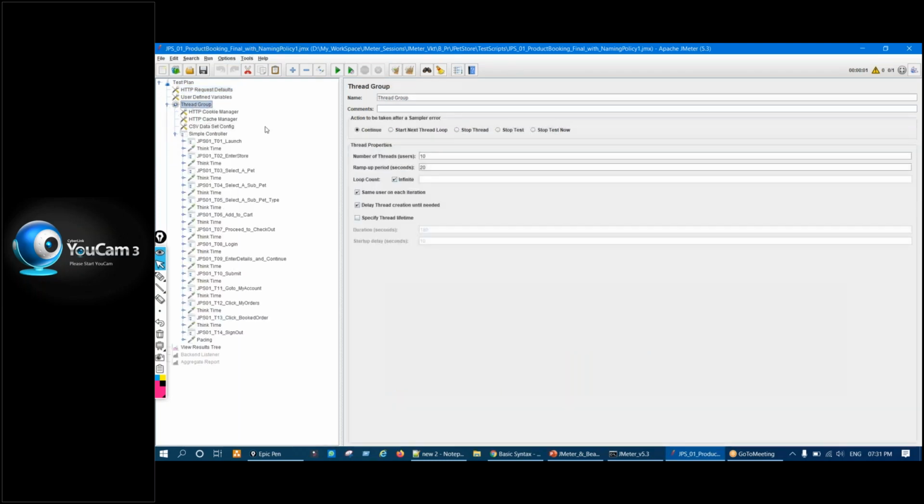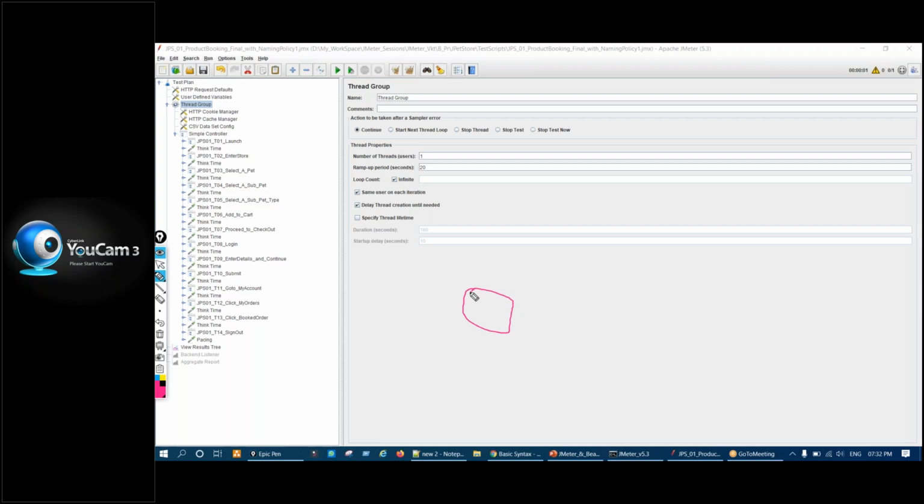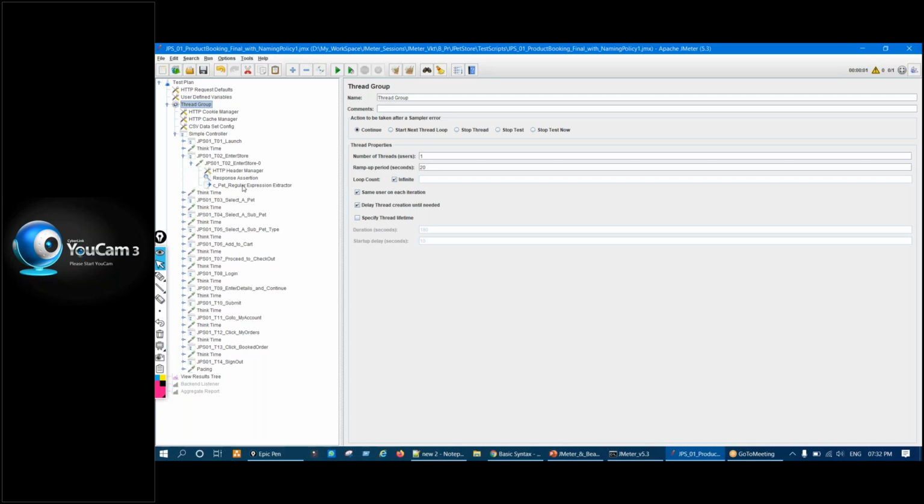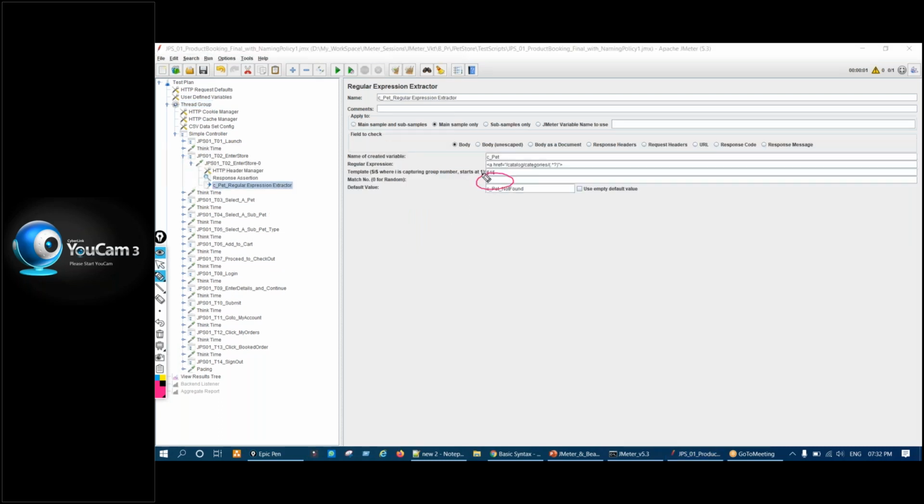So multiple values will be coming, and we'll be using a regular expression to pick up any of the values using zero, right? And if we use -1 in the regular expression, it will become an array, right? If I give -1 here, this will become an array.